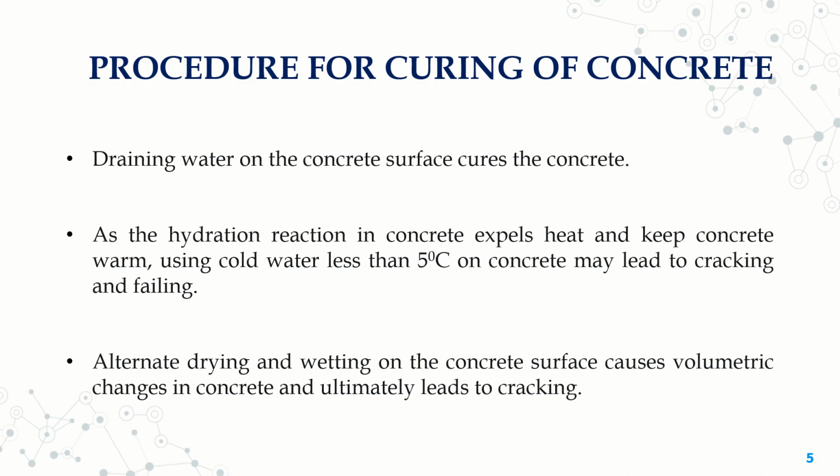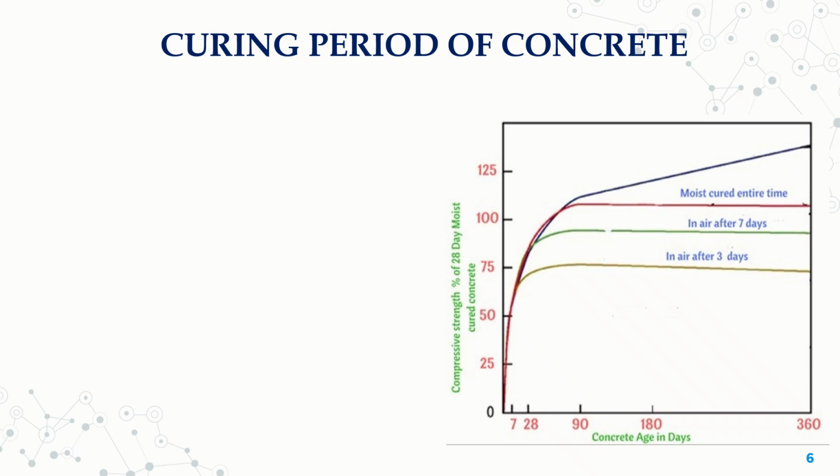And for the procedure for curing, we have different methods of doing curing, which I'll be explaining in the next couple of minutes. But one has to remember that the water we are using for curing should not be less than 5 degrees centigrade, because it may lead to cracking and failing of the concrete. And one has to also remember that you cannot do alternating drying and wetting of the concrete, because it also may lead to cracking. So we just use water for curing the concrete.